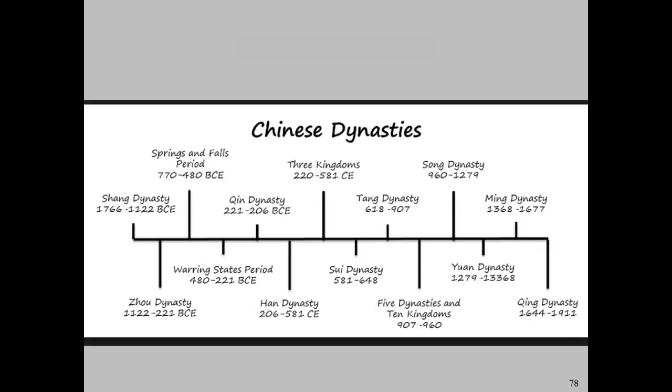Chinese history is organized into dynastic eras. And we've already looked at the Shang Dynasty, which is the Bronze Age in China. And now we're going to be looking at the Qin Dynasty. And this is an era that ushered in many innovations and advancements. But it occurred after 2.5 centuries of a warring states period, which was a very tumultuous time in Chinese history. And you see that era right here on this timeline.